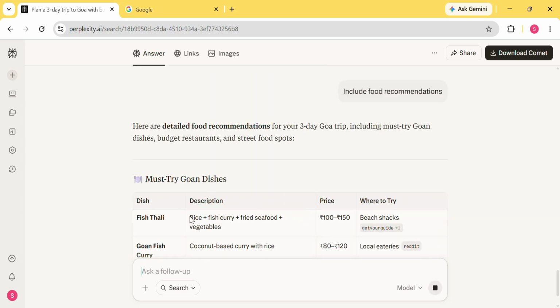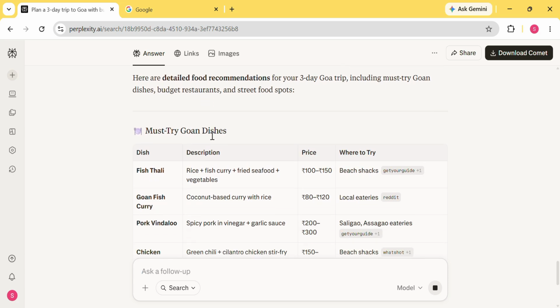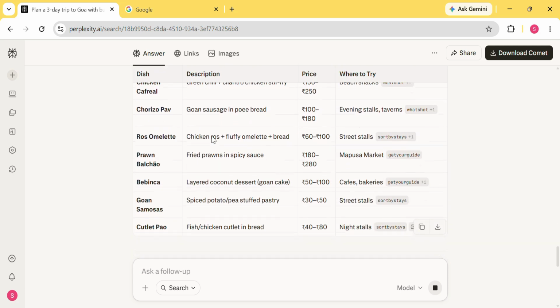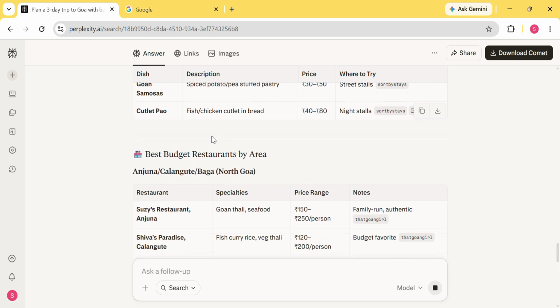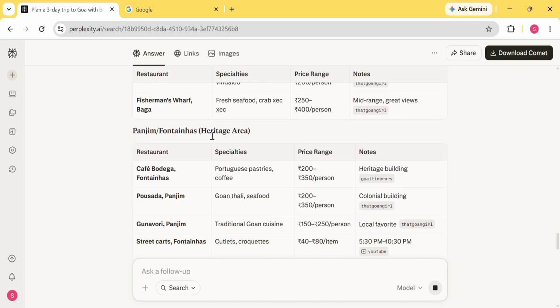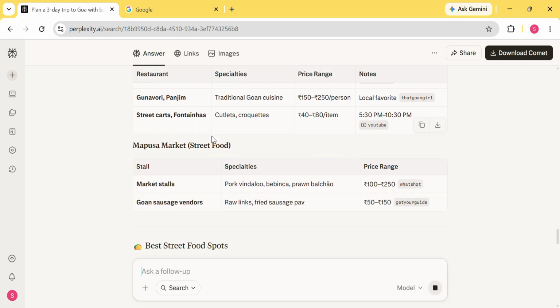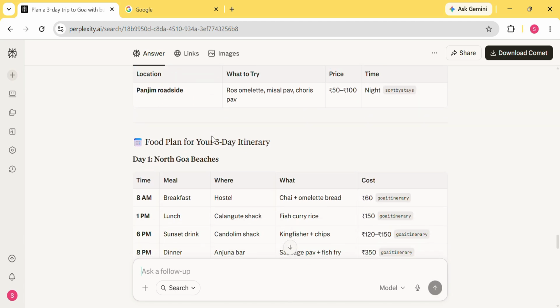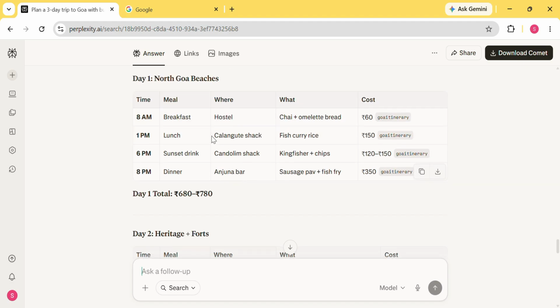Next, I am asking for food recommendations. Perplexity expands the plan and suggests local dishes and places to eat, making the itinerary even more useful. This is a great example of how Perplexity acts like a personal travel assistant rather than just a search engine. What could normally take 30 minutes of research is completed in just a few seconds.